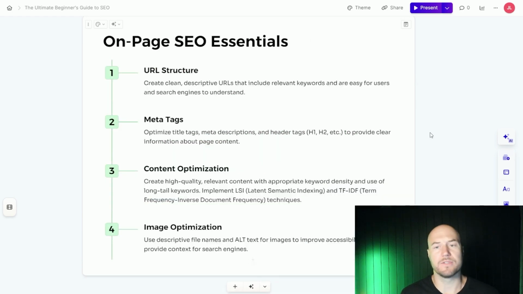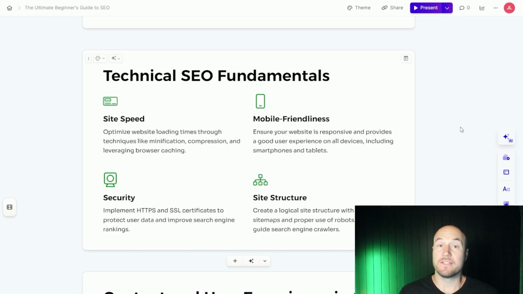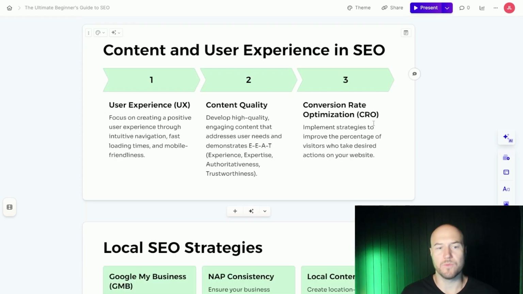Now, some on-page SEO essentials: your URL structure, meta tags, content optimization, image optimization. These are all factors that impact rankings that Google and their search algorithm looks at to determine what a page is optimized for and what a page should rank for. Some technical SEO fundamentals: site speed, mobile friendliness, security, site structure. These are all factors that impact your website's ability to rank in search engines. Content and user experience is important in SEO as well.